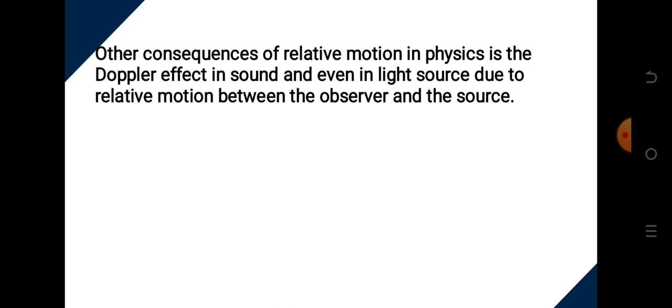Now we have other consequences of relative motion. Aside from the movement of two vehicles, we have what we call the Doppler effect in sound and even in light, due to relative motion between the observer and the source. This occurs when you hear a siren blowing from a far distance. You'll hear the sound of the siren very faint because the distance is far. But as the vehicle moves closer, the sound of the siren becomes broader and louder and louder. And as the vehicle passes, it becomes fainter and fainter. That experience is what we call the Doppler effect. It occurs in sound, and it also occurs in light.